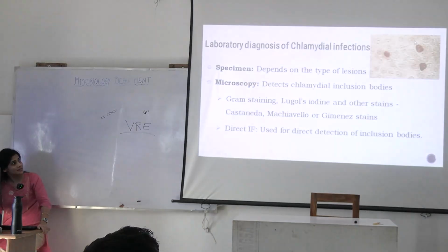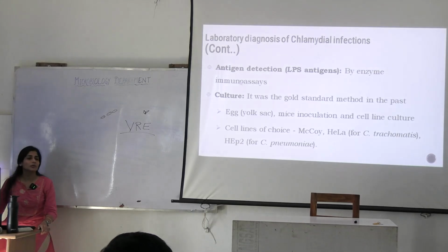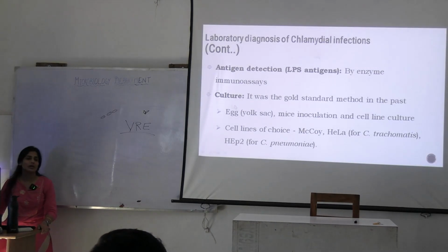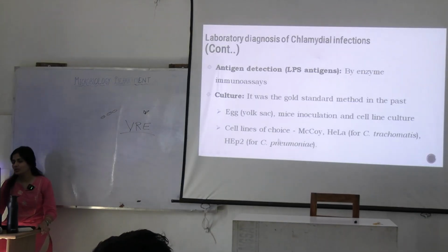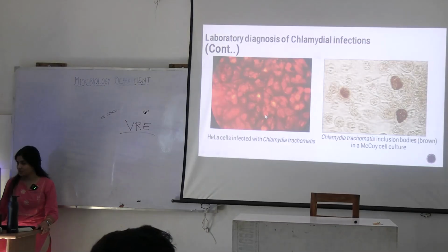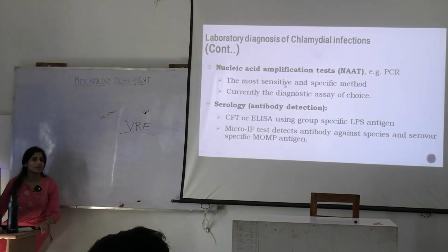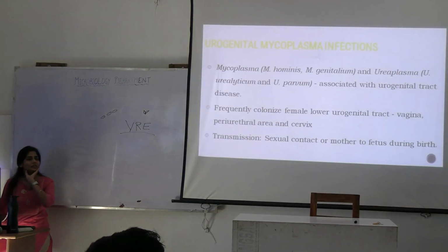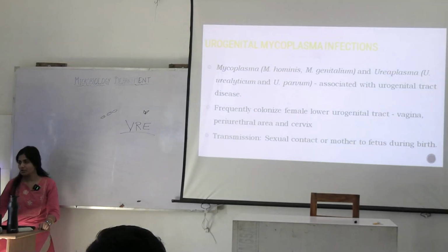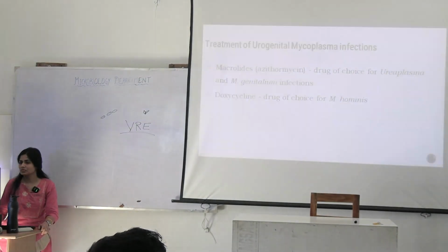So these McCoy cell lines are derived from mouse. You can culture them just like viruses, on cell line cultures, but along with that egg inoculation can also be done. These are the cell lines of choice, McCoy and HeLa, and this is the HeLa cell line affected with Chlamydia trachomatis. But what is the most sensitive and specific method for chlamydia? What are the other urogenital infections other than in case of NGU? Mycoplasma and ureaplasma. Okay, nothing more to detail about it.